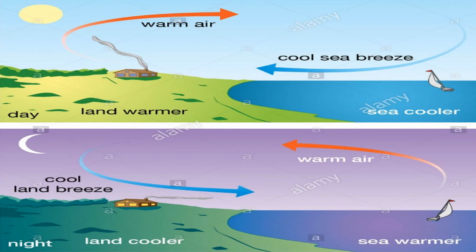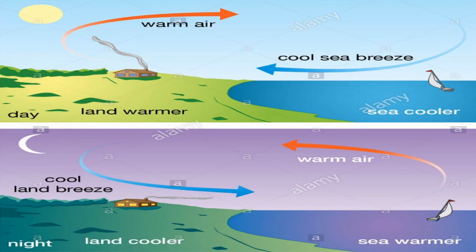We know that in the daytime the land will be hotter, because the sun is hot. But in the night time, the sea will be hotter, okay children.